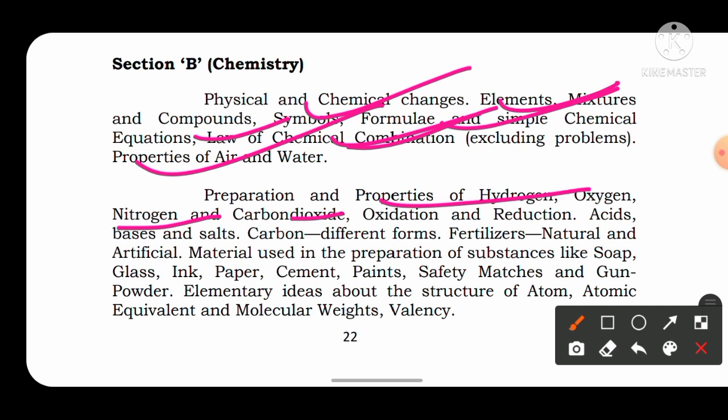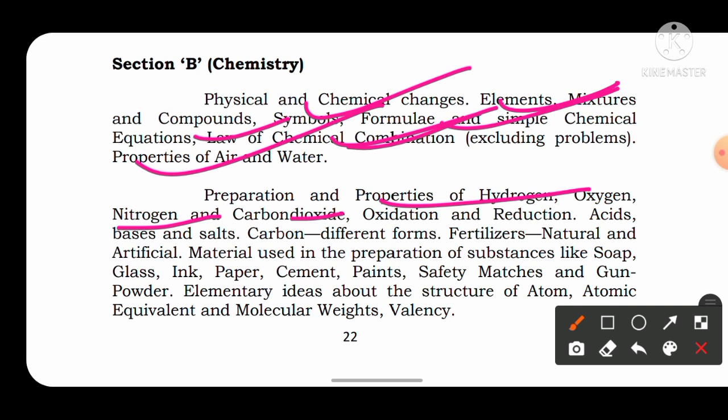Here equations will not be asked. You should not mug up any of the equations because those equations are not that important. Only in the JEE examination those equations are asked. But in the NDA examination you will be asked the important formulae. Like if any compound is given, you should know the use of the compound, what the formula of the compound is, and what the common name of the compound is. And let's say any kind of alloy is given, you should know which two metals it is made up of and the amount of each metal. Similarly, you should know the names of compounds and at least one application.